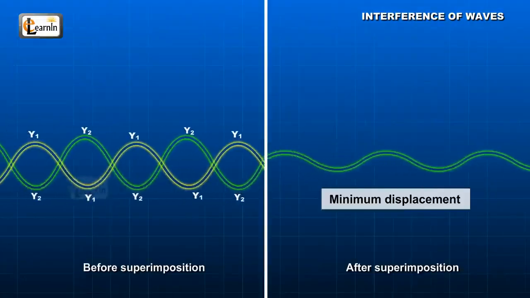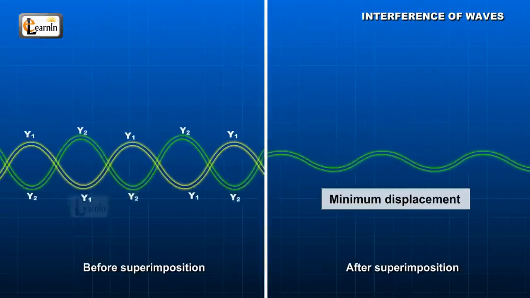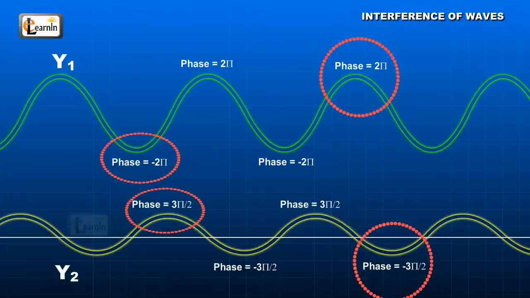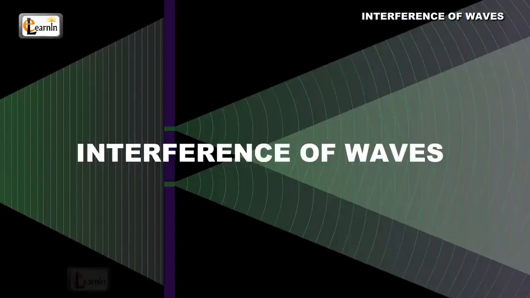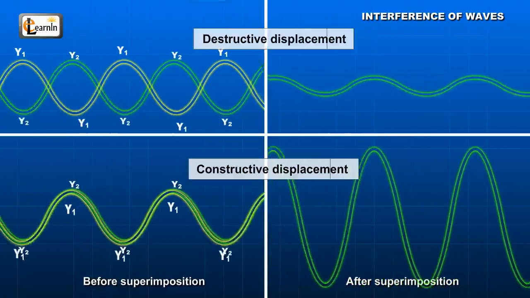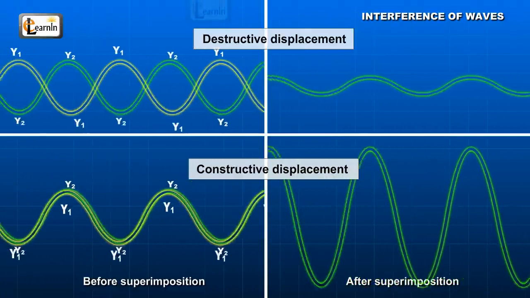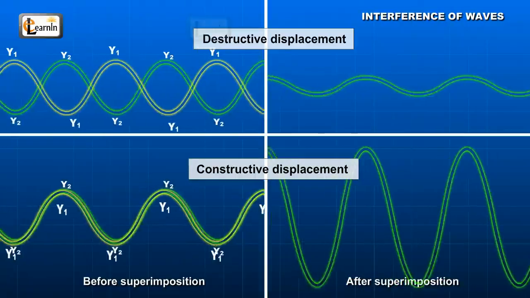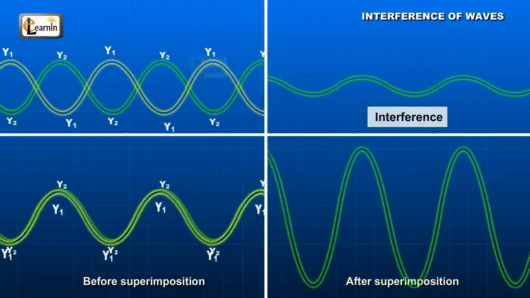When minimum displacement occurs, waves superimpose destructively. The phase difference of the waves would be an odd integer multiple of π. Interference of waves. When superposition of waves occurs, it can be destructive or constructive. This physical effect, observed as a result of the superposition of waves, is called interference.